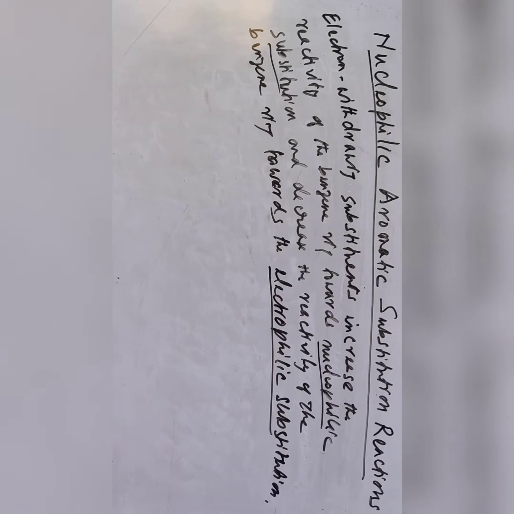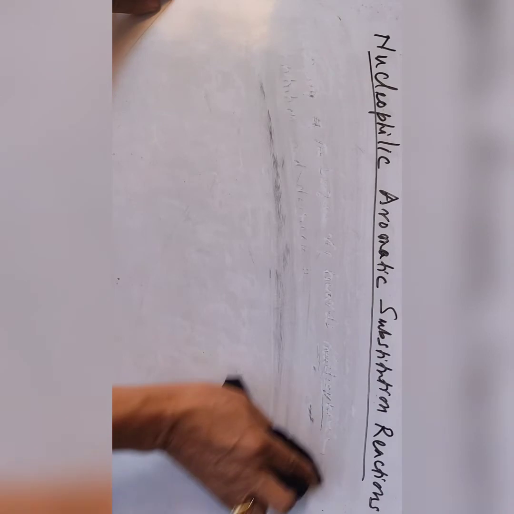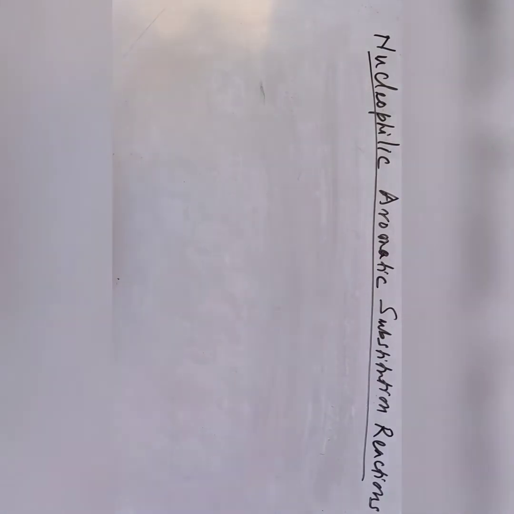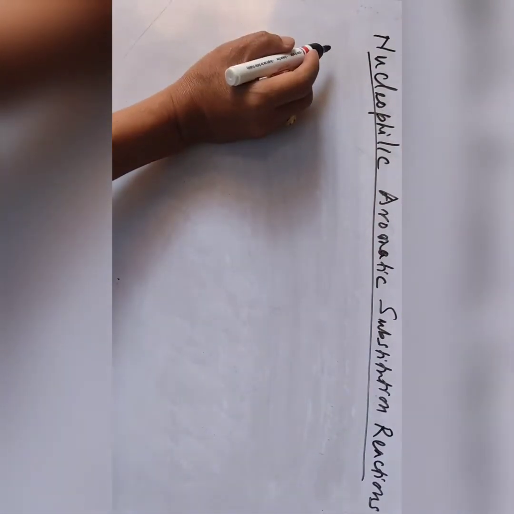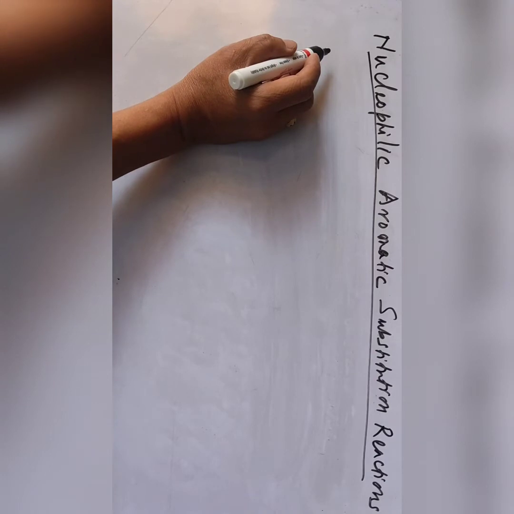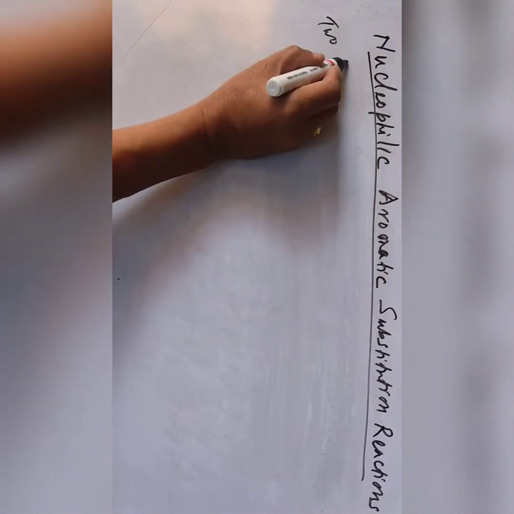So I write down here: nucleophilic aromatic substitution reactions can take place in two cases, two possibilities.